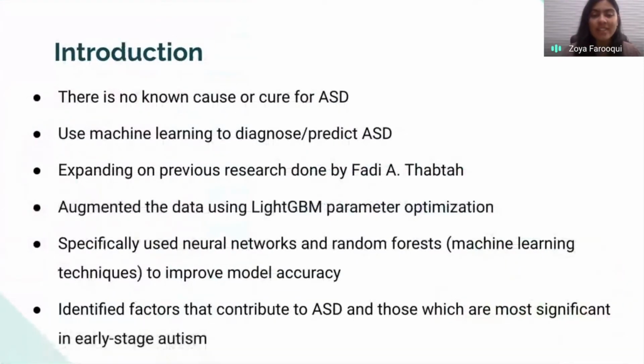About 1% of the entire world population suffers from ASD, and there's no known cause or cure for it. However, there are some medications to alleviate symptoms. We expanded on previous research done by Fatih Tabata. We first augmented the data using LightGBM parameter optimization, which allowed us to create a larger dataset in order to yield higher accuracy. Specifically, we used neural networks and random forests in order to improve model accuracy. This resulted in not only a highly accurate classifier, but we were able to use feature selection in order to identify which factors were the most significant in contributing to early stage autism.